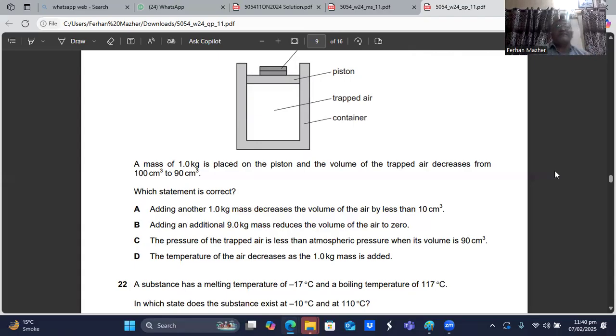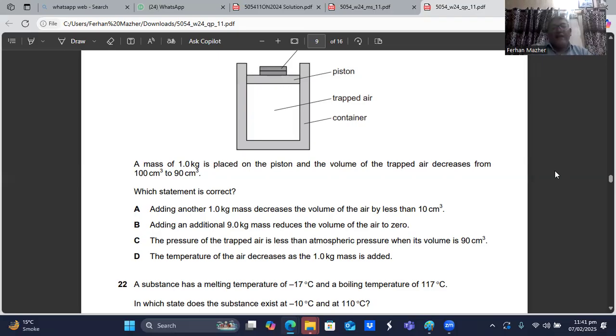So when you have compressed it, its pressure will not be less than the atmospheric pressure. Its pressure will increase. By compressing the air, pressure will increase. The temperature of the air decreases as the mass is added. When you compress something, its temperature does not decrease. Its temperature is supposed to increase.